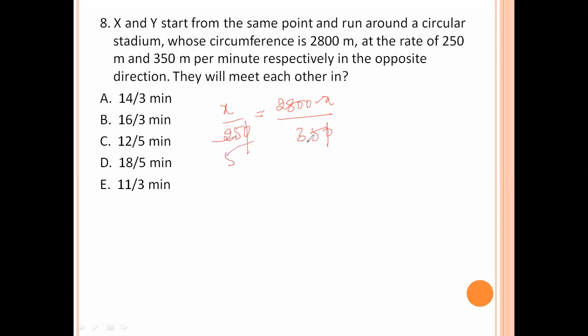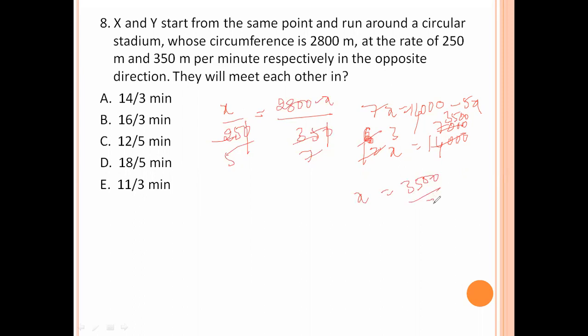7x equals 14 minus 5x, 12x equals 14000, so x equals 3500 by 3 meters per minute.